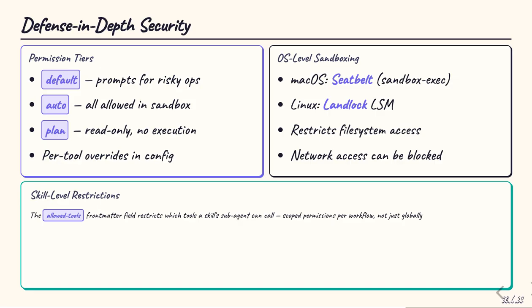Below permissions, OS-level sandboxing enforces access at the kernel. macOS uses Seatbelt, sandbox-exec, to restrict file system and network access, while Linux uses Landlock LSM. And at the skill level, the allowed-tools front matter field restricts which tools a skill's subagent can call, scoping permissions per workflow, not just globally.